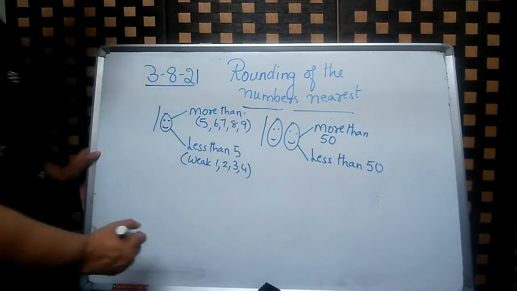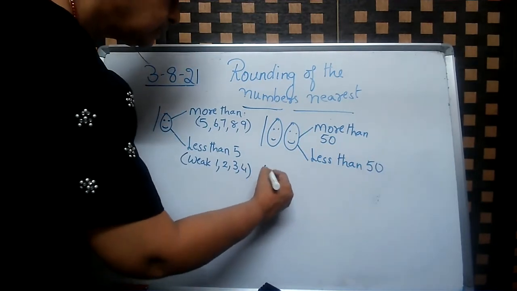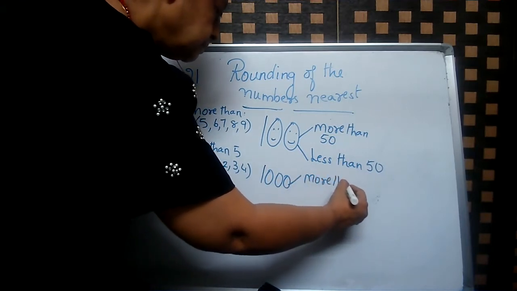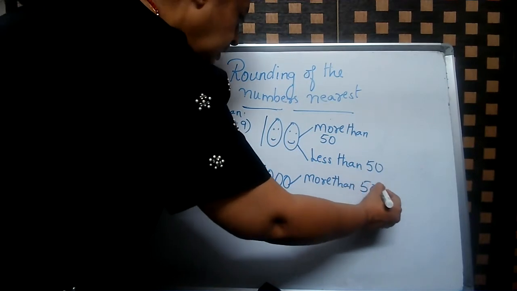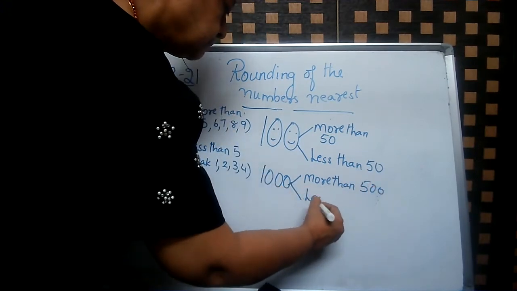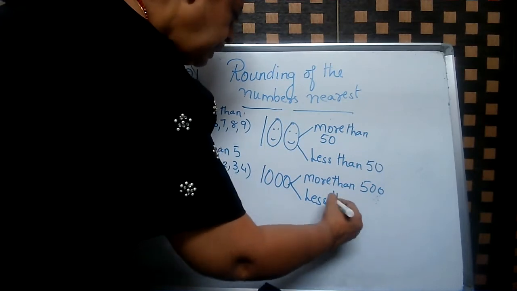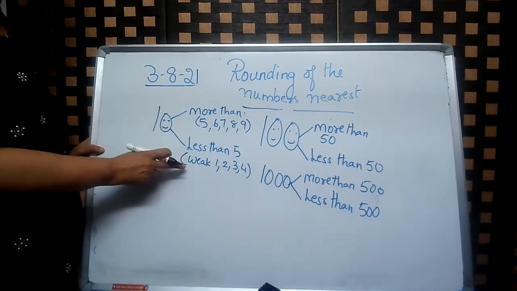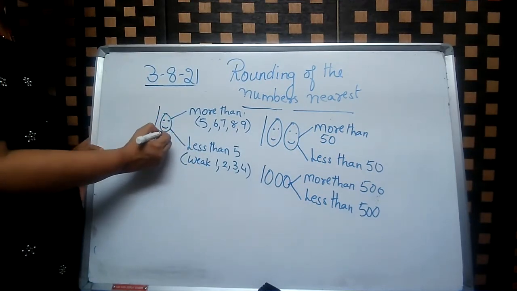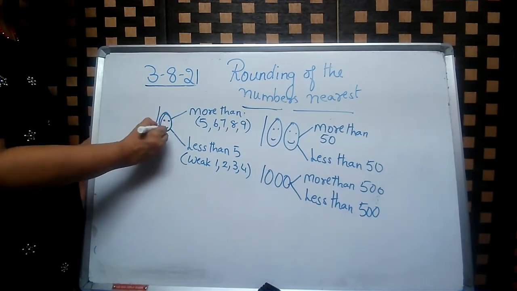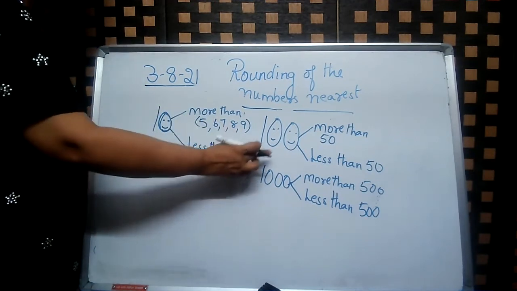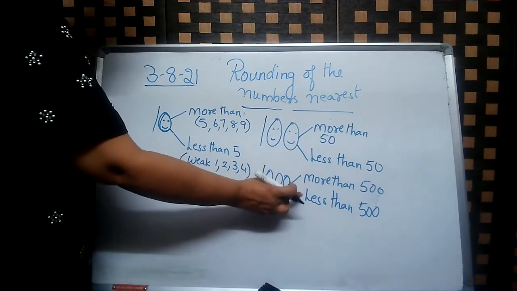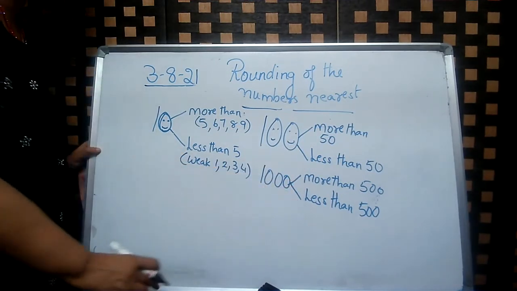Then when it is 1000, more than 500 and less than 500. This is the only thing which we have to remember. So when it is more than 5, that is a strong number, otherwise a weak number. When it is rounding to 10, remember always, is it a weak number or strong number? For 100, is it more than 50 or less than 50? For 1000, is it more than 500, less than 500? Rounding of the numbers. Okay.